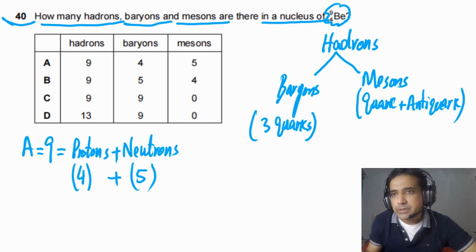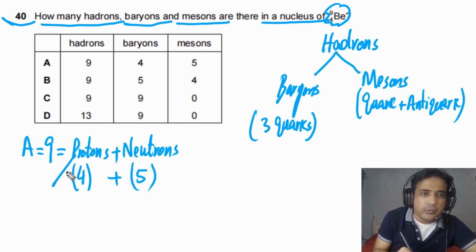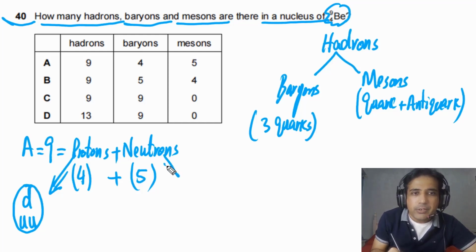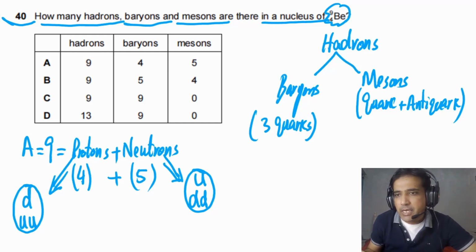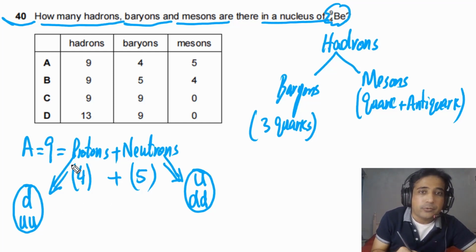Now we need to understand the proton consists of 1 down quark and 2 up quarks. So this is the composition of a proton. And a neutron consists of 1 up quark and 2 down quarks.